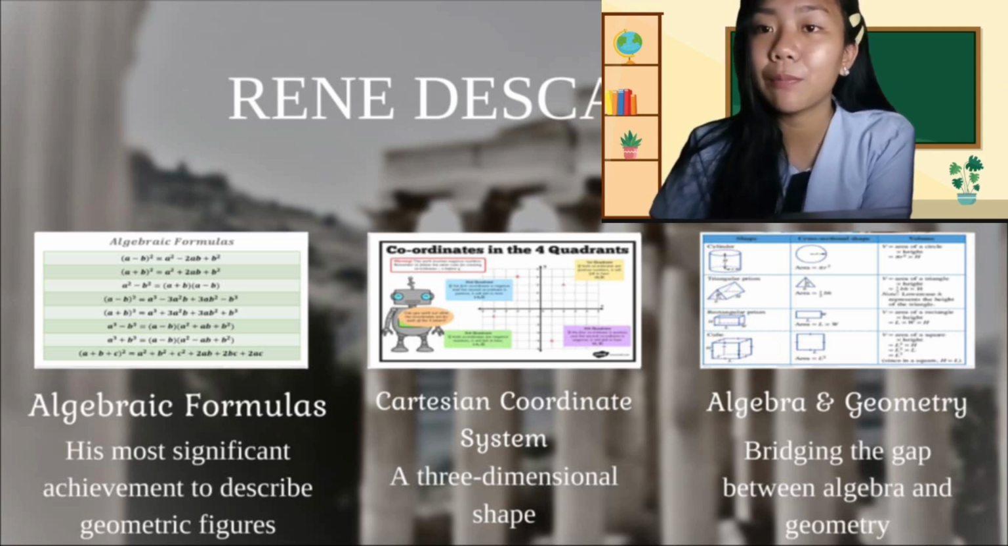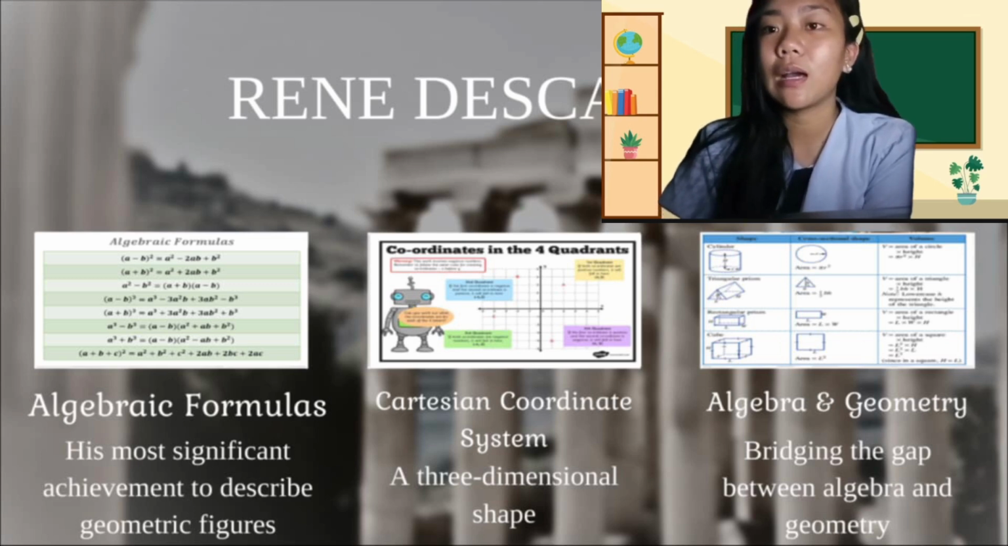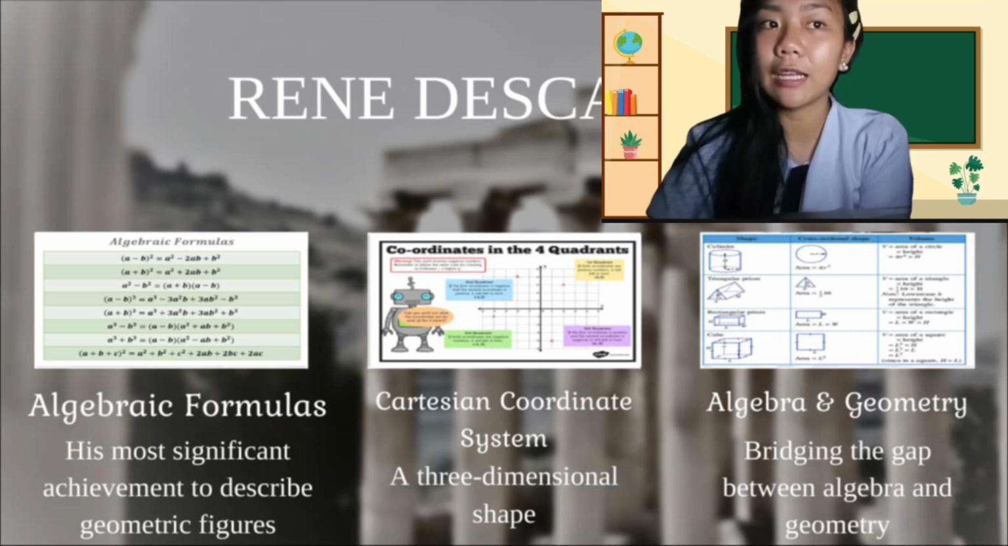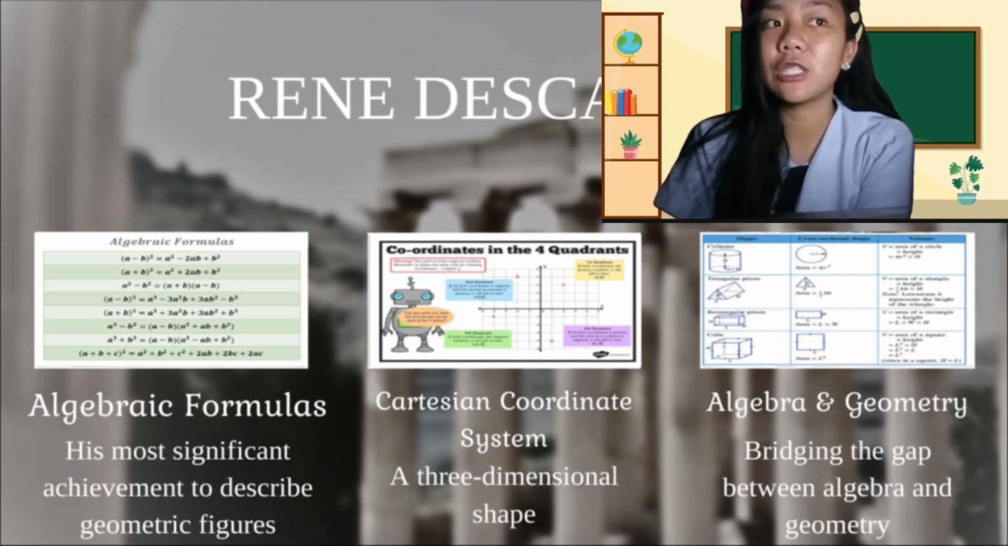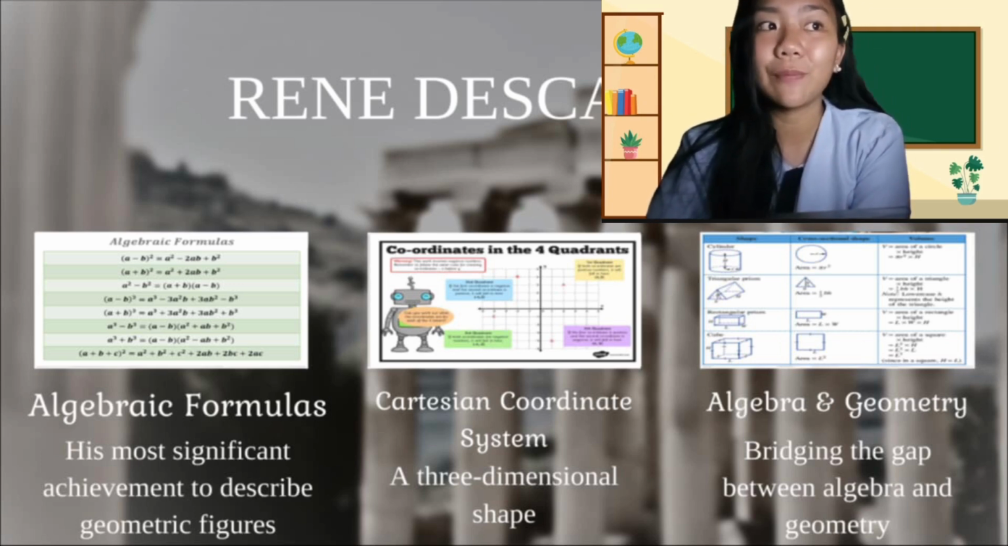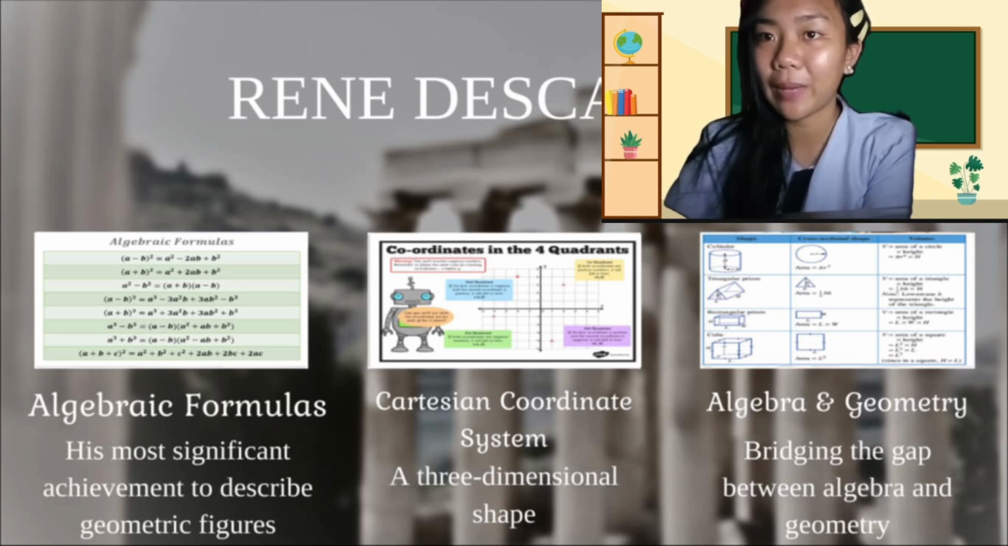As you can see in the PowerPoint, that is the work of René Descartes as listed. The major contributions of René Descartes are listed as follows. First, his most significant achievement was the use of algebraic formulas to describe geometric figures, which form a branch of mathematics known as analytical geometry.